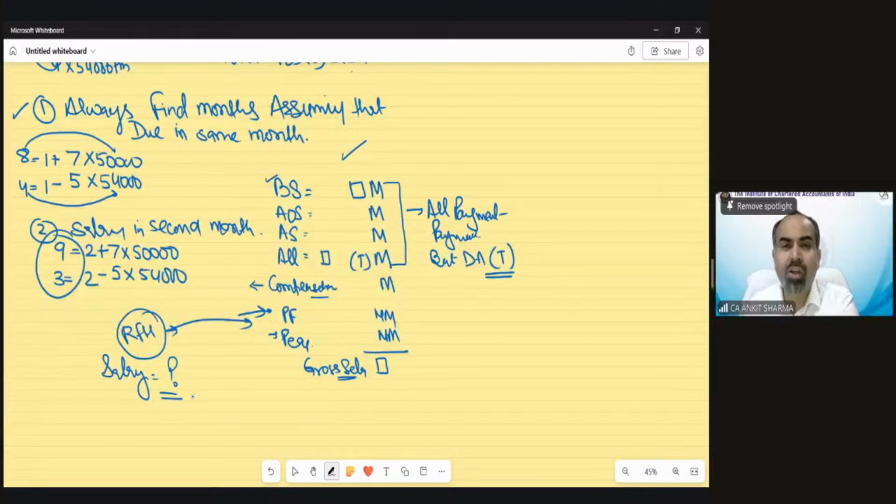So you do not need to calculate salary separately. You have basic salary over here, and all taxable portion of allowances. Let me tell you, arrear of salary and advance salary will not be included because salary should be included on due basis. Arrear and advance are monetary, but we cannot include them for the purpose of rent-free house perquisite. So basic salary, all allowances, bonus, commission, all monetary payments. The provision says all monetary payments, but DA as per terms.